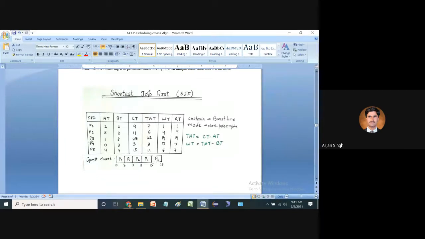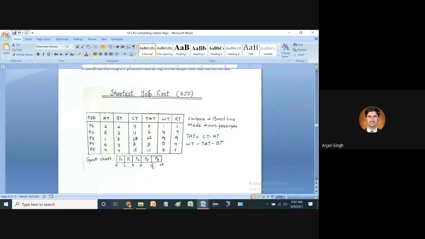Now after that there is P3, right? When we talk about P3, P3 has a waiting time of 14. How can we find that? The turnaround time of P3 is equal to 22, minus the burst time, which for P3 is 8. So 22 minus 8 is equal to 14. So the waiting time of P3 is equal to 14.